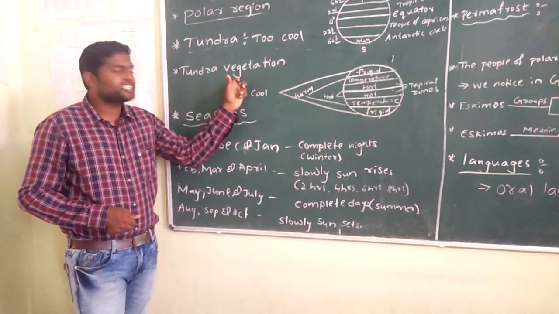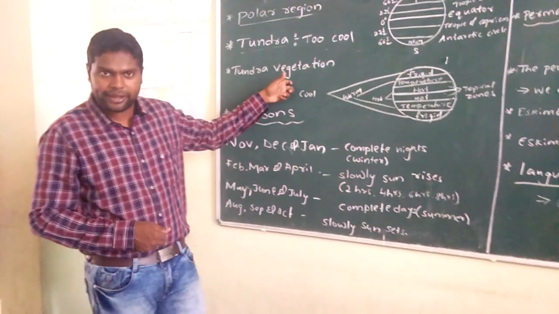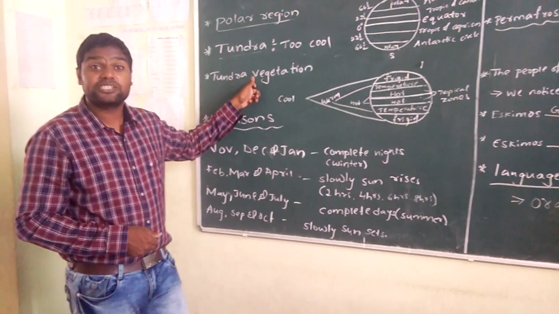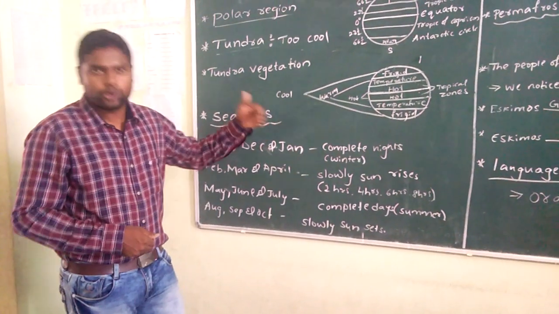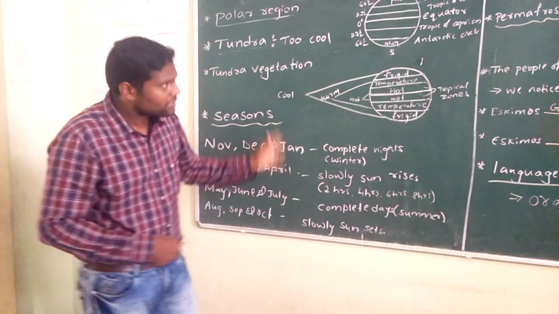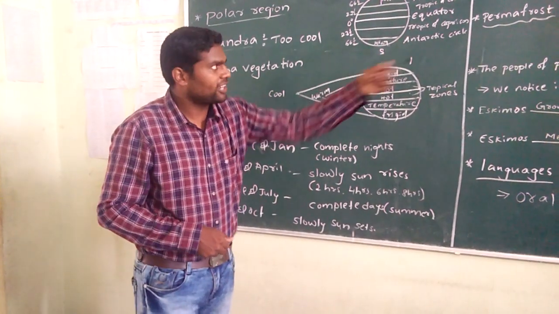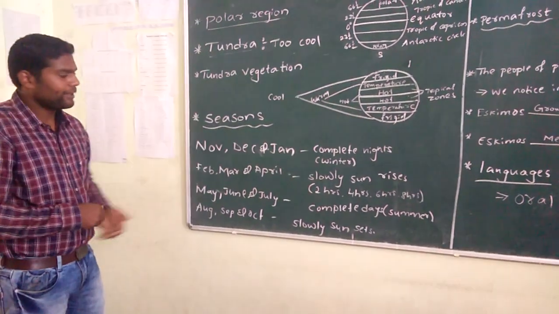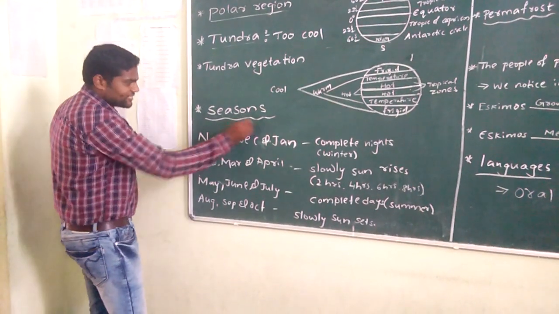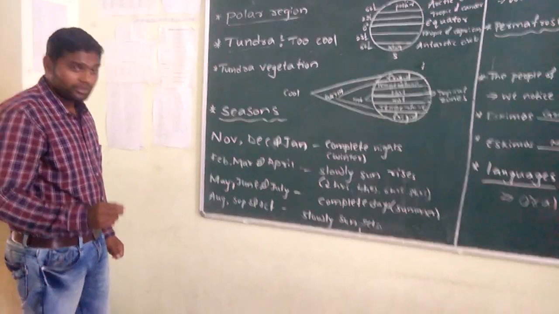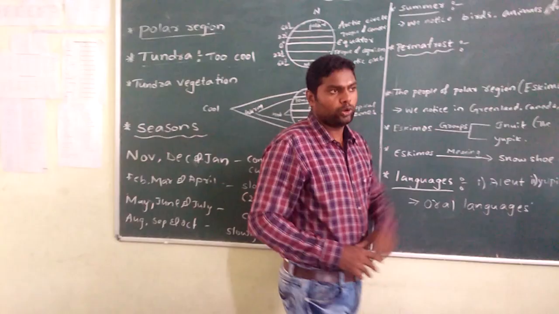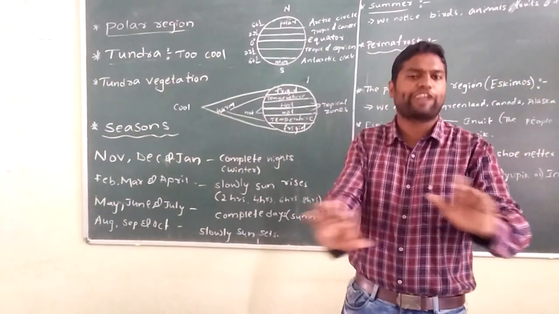Mostly here the vegetation is going to start in the month of summer. I will tell you, here the summer season is favorable for the plants to grow in that region. We will discuss more about it in the next class, after some time, after some topics. You see here, seasons are very important. If we compare the seasons from our place to the polar regions, it is completely different.